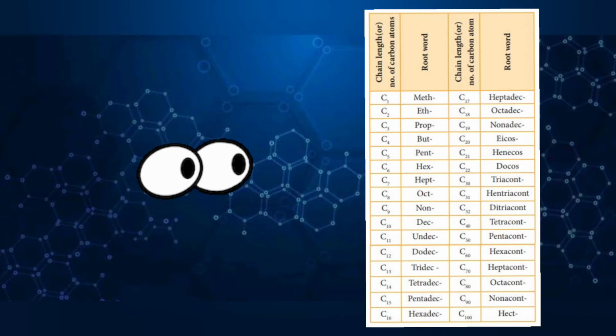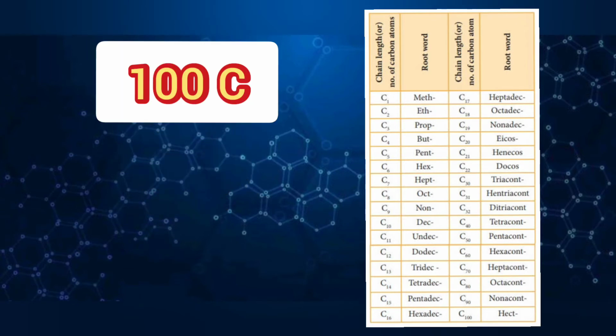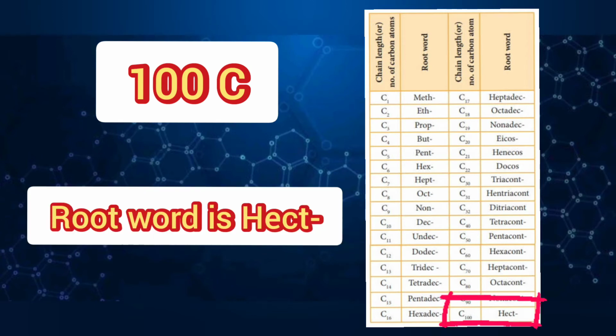For the increasing number of carbon atoms, I have given the nomenclature as you can see on the screen. For example, if there are 100 carbon atoms in the longest carbon chain, then we'll write it as hect, as you can see in the table.